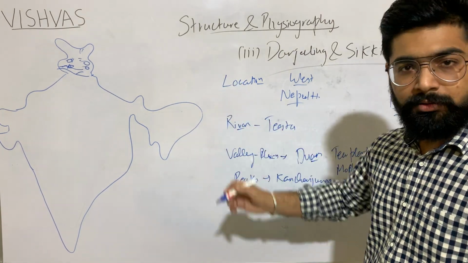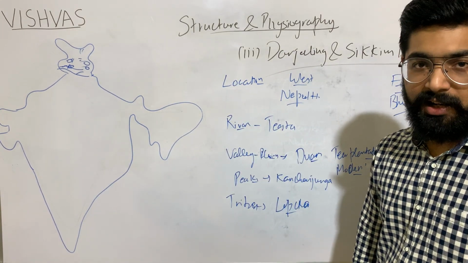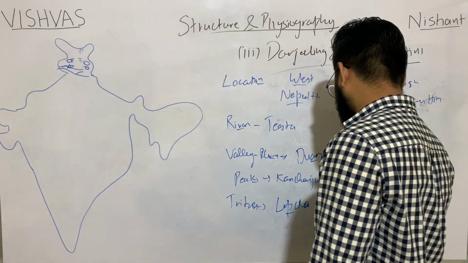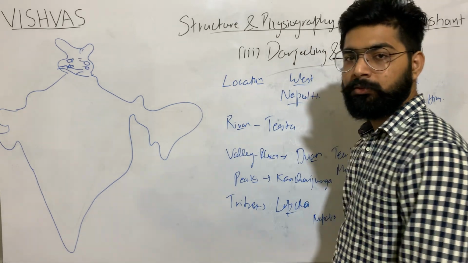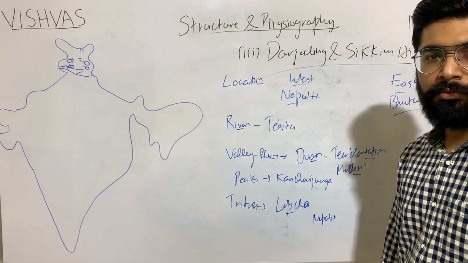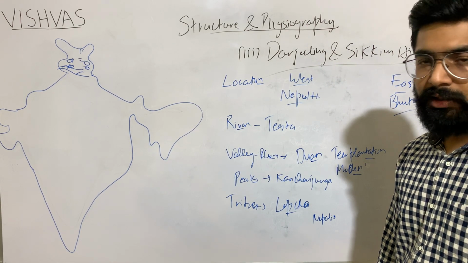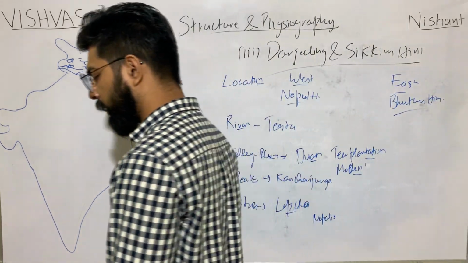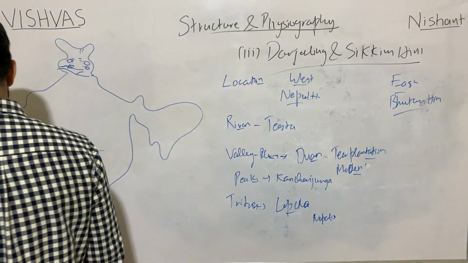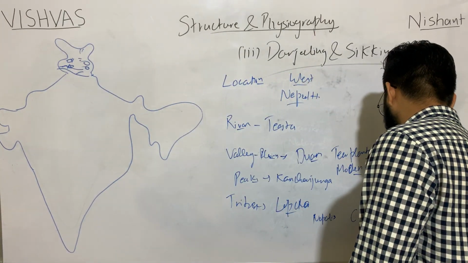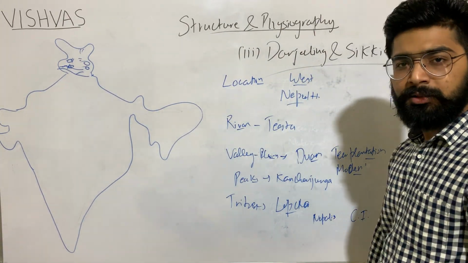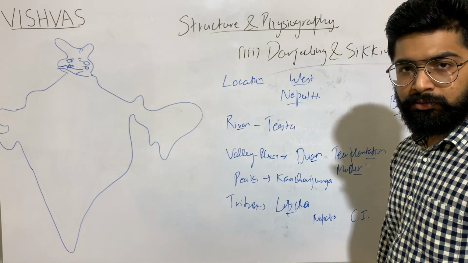In the southern region, in the region of Darjeeling, we will get Nepalis. A little near southern Darjeeling we will find Nepalis. And the tribes of central India, they will also be found.